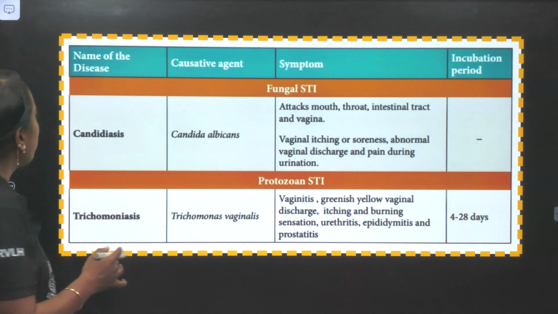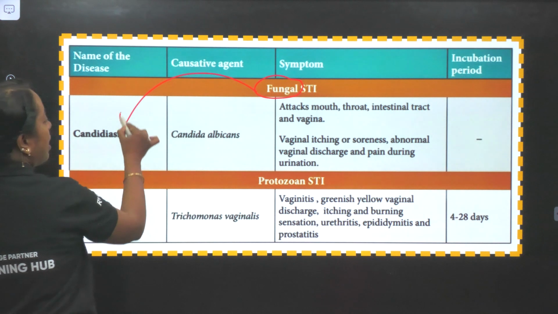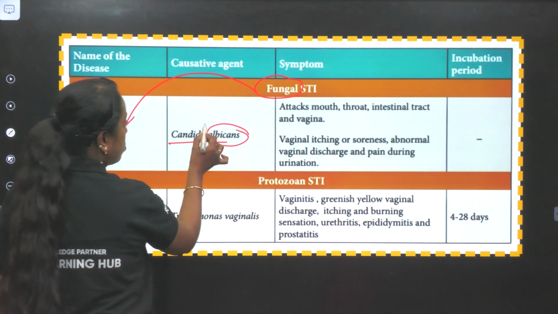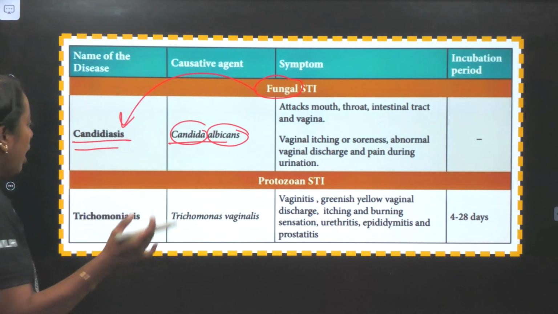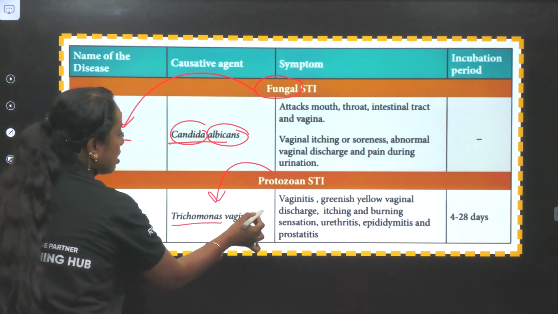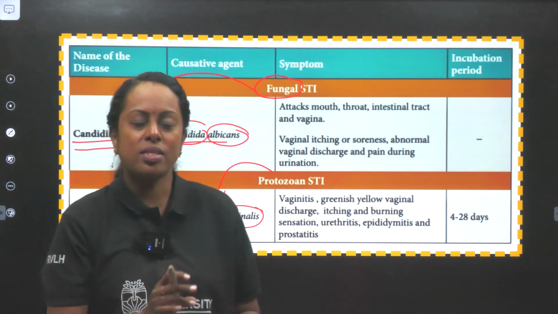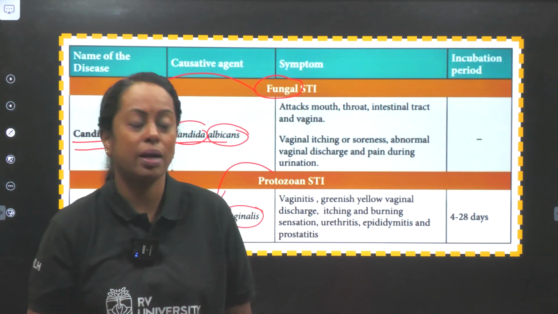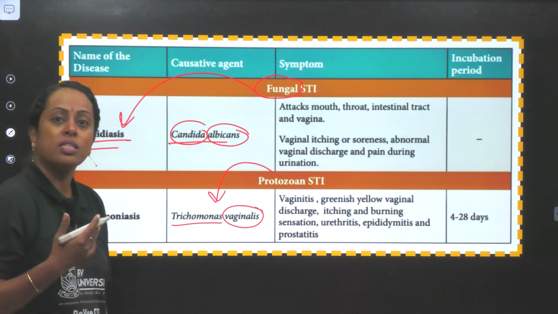Next, you also have what is known as fungal. Okay, in fungal, candidiasis, Candida albicans. So please remember fungal, candidiasis. So one fungal, and you also have one protozoan, Trichomonas vaginalis. So, if there is a question, among the sexually transmitted diseases, which is that disease which produces a very bad smell, definitely you can go for the protozoan, Trichomonas vaginalis, as the causative